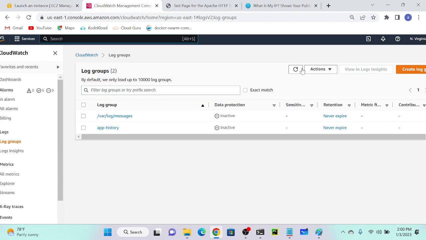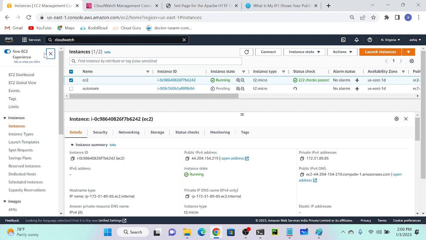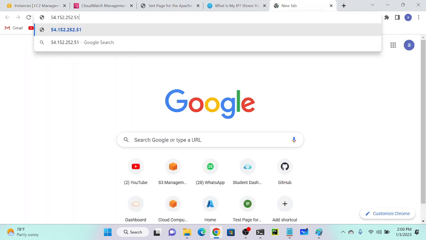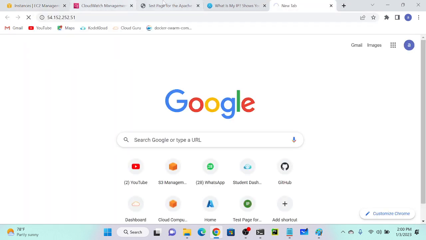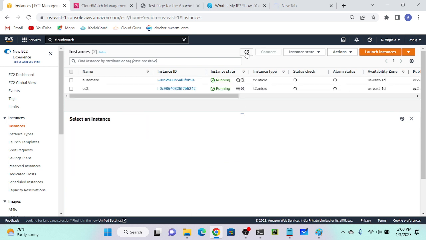Region, same region, northern region. So this is my instance. So I will get the public IP address. I will check whether my Apache is installed or not. Still it's in a pending state. Okay, it's active and running.